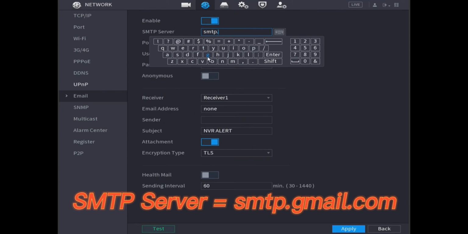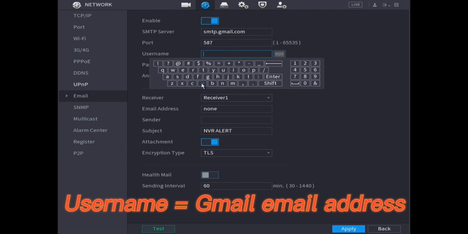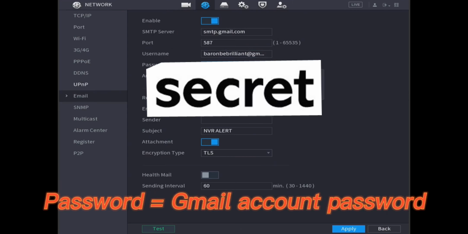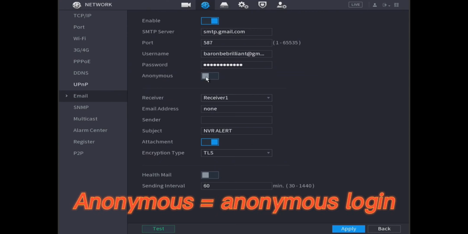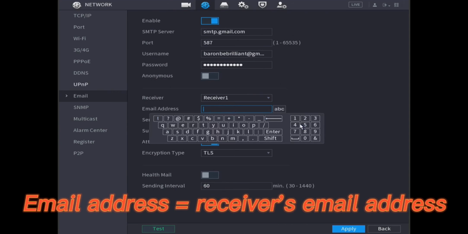SMTP server. Port number matches with encryption type TLS. Username. Password. Anonymous. Receiver. 3 different receivers are available. Email address.